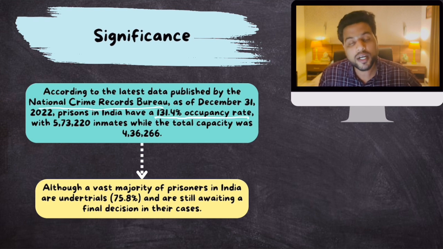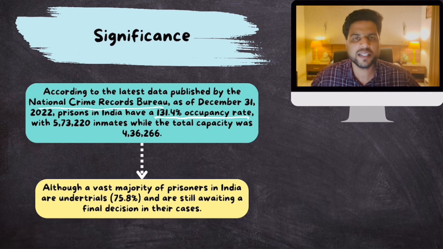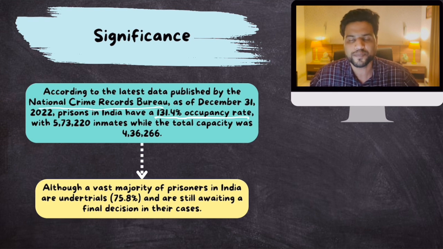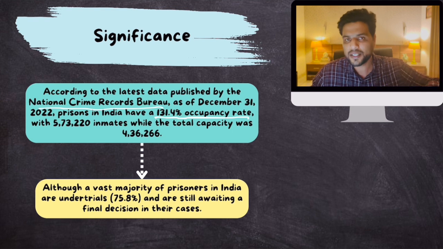That means prisoners are beyond the prisons' capacity. So if you can remit the sentence or let go of some prisoners on the basis of good behavior and you feel they are not a threat to society, then let go of them because our prisons are already overcrowded. This decision by the Supreme Court should be seen in this light.